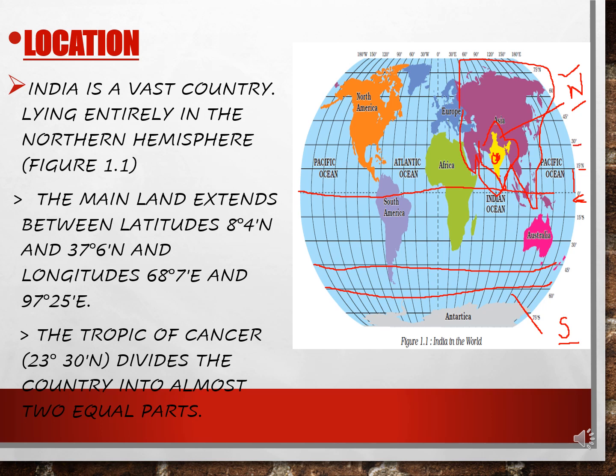So if you calculate India, this is 0 degree, so India is not falling over here. India is falling somewhere over here. So the count would be 1 degree, 2 degree, 3 degree, 4 degree, counting until 15 degree. So you can see India is falling somewhere over here, stating it is 8 degree 4 minutes north.